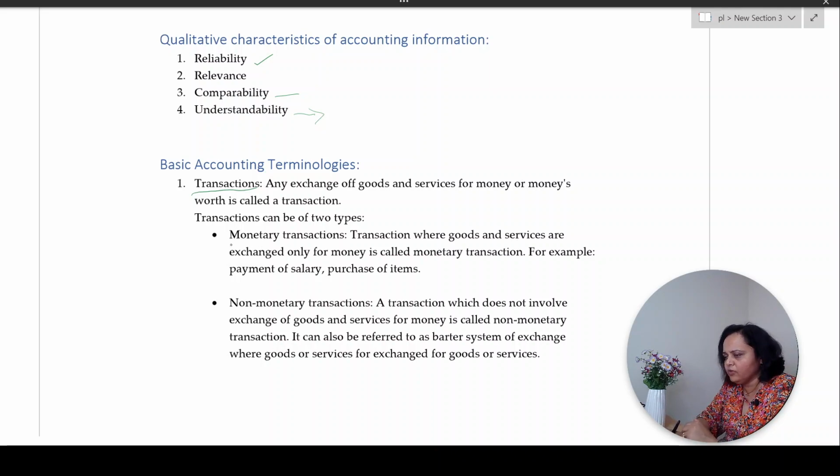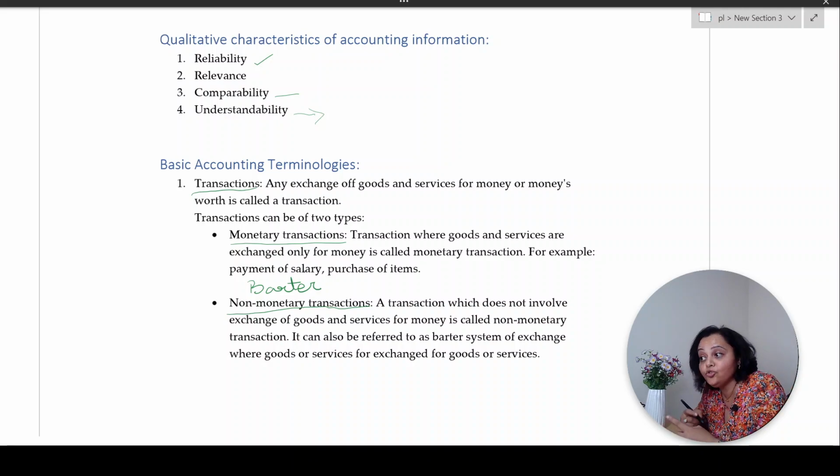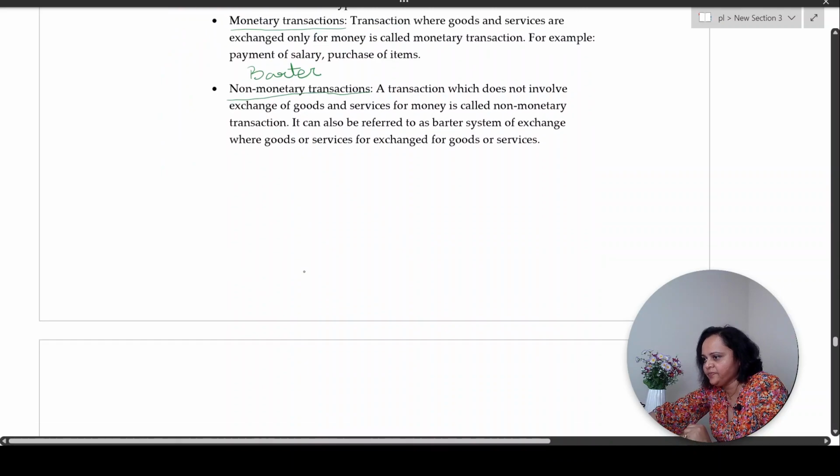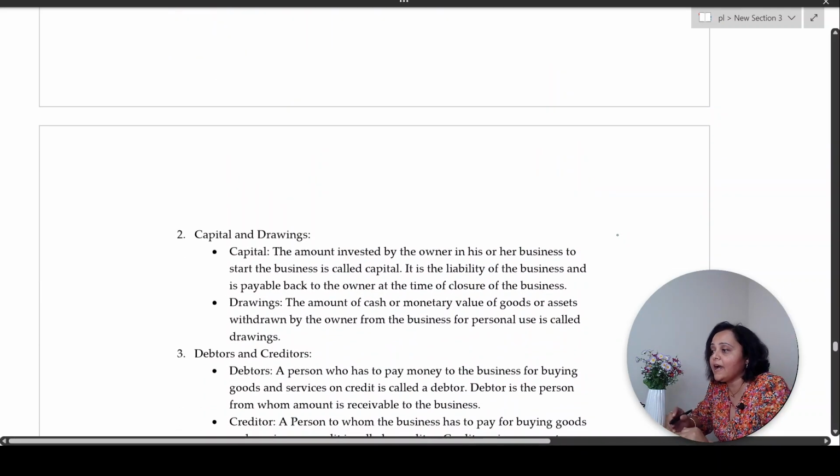Monetary transaction, we know: we go to a shop, we buy something and pay money for it. What is a non-monetary transaction? It is also called barter, where goods are exchanged not for money but for goods. You give some goods and you take some goods. This is not in practice in today's times. It was an age-old practice, and that system was called the barter system of exchange. Correct.